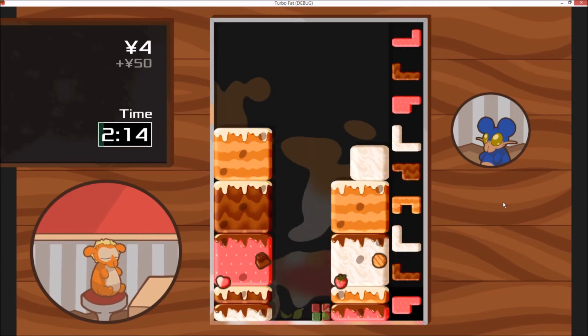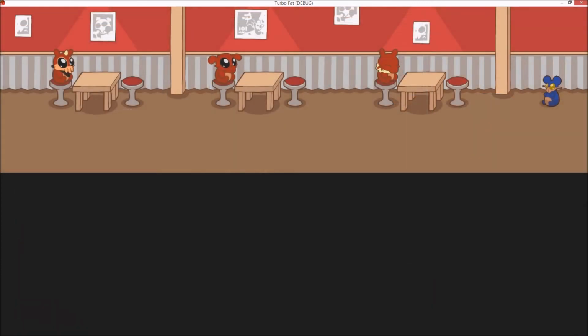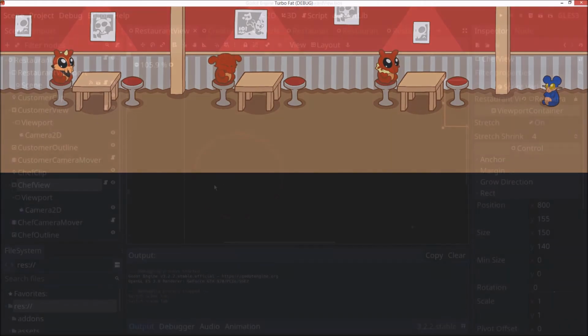You see, I wanted the chef and the customers to occupy the same physical space, so they were all in the same scene, but that scene was just a child of the puzzle scene, scaled and moved and clipped so that the correct part would be visible. But if I wanted the chef to be visible too, I need to somehow have two instances of the same scene in the scene tree, and you can't really do that.